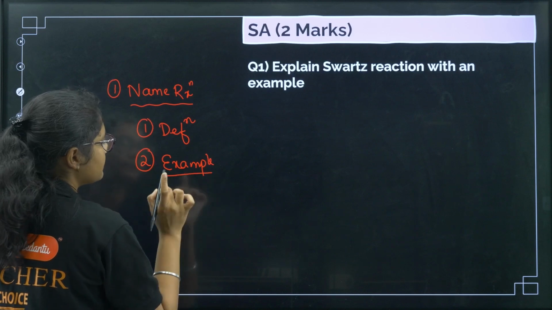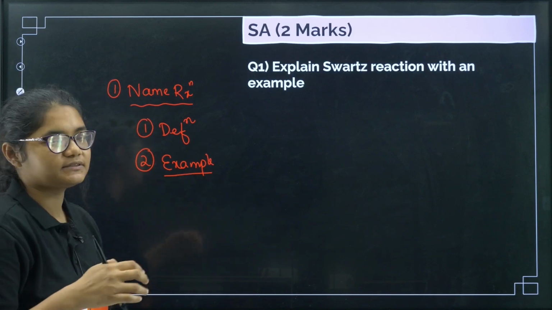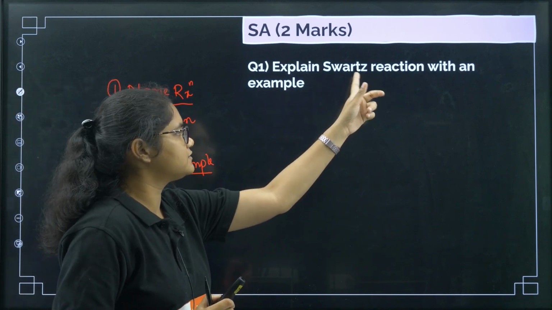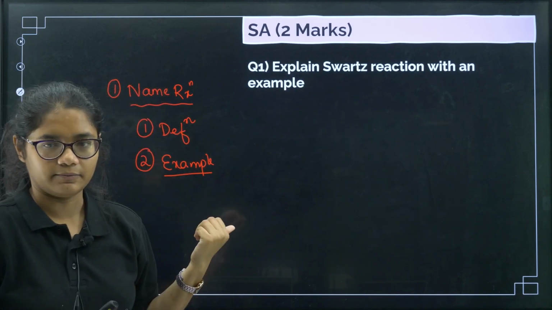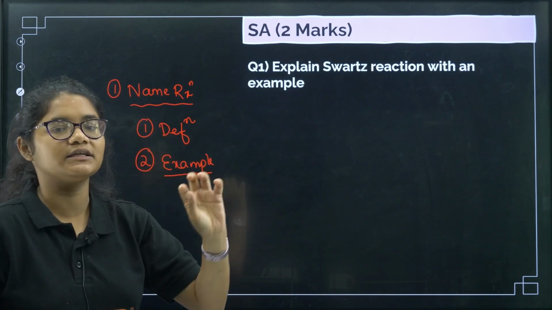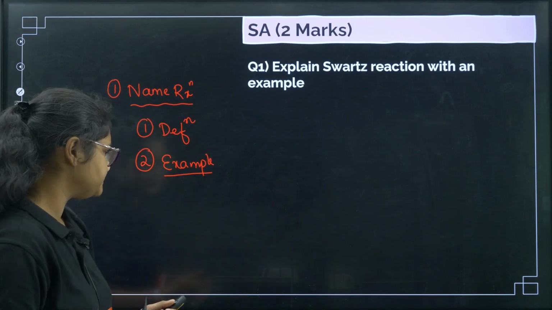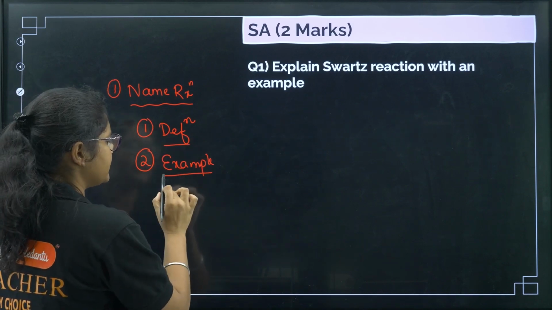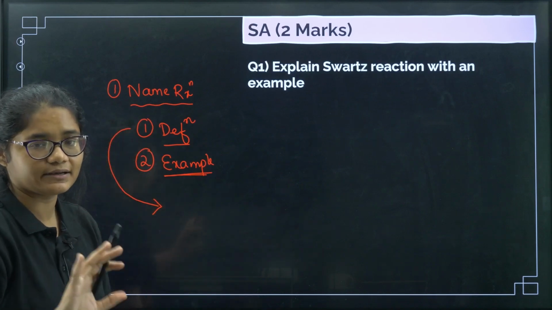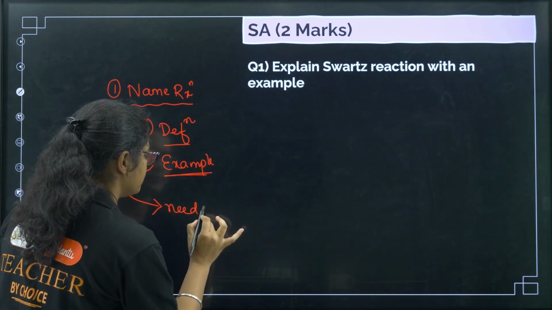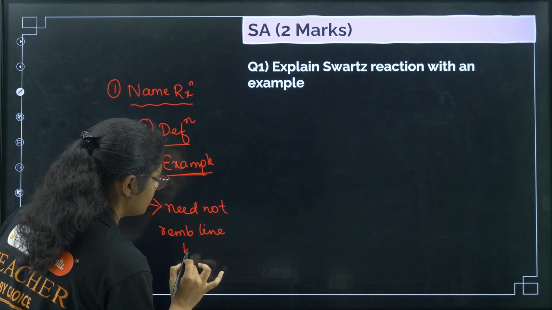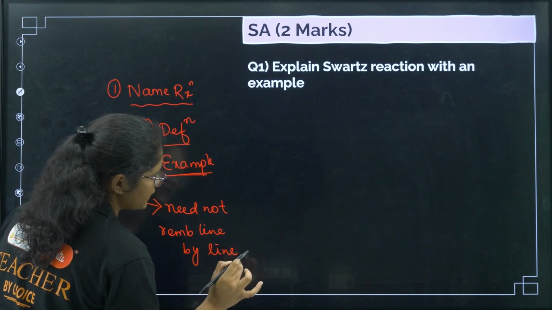In the example you should keep one thing in mind, sometimes it is already given what example you need to give. Like for example, here it may be given: explain Schwartz reaction with bromomethane or bromopropane, then you have to take that particular compound given in the question as an example. So first should be the definition and next should be the example. For the definition, you need not remember exactly like in the NCERT book, line by line. You can modify the definitions here, no problem.